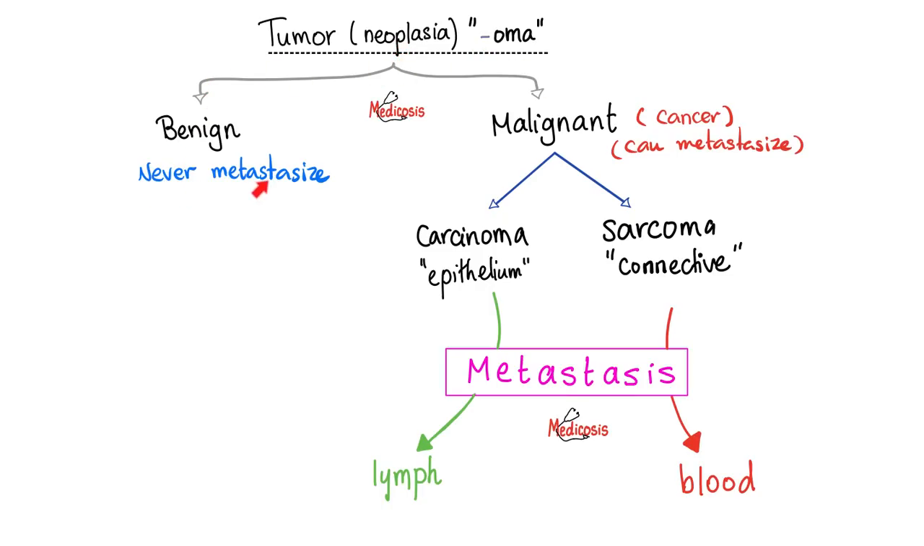Tumors or neoplasias, or any word that ends in oma, include benign and malignant. Benign tumors never metastasize. For example, today we're talking about pituitary adenoma. This is a benign tumor that never metastasizes. But malignant tumors or cancers can metastasize. We divide malignant tumors or cancers into cancers of the epithelium, or carcinomas, and cancers of the connective tissue, or sarcoma. Carcinomas tend to metastasize to lymph first, whereas sarcomas tend to metastasize to blood.